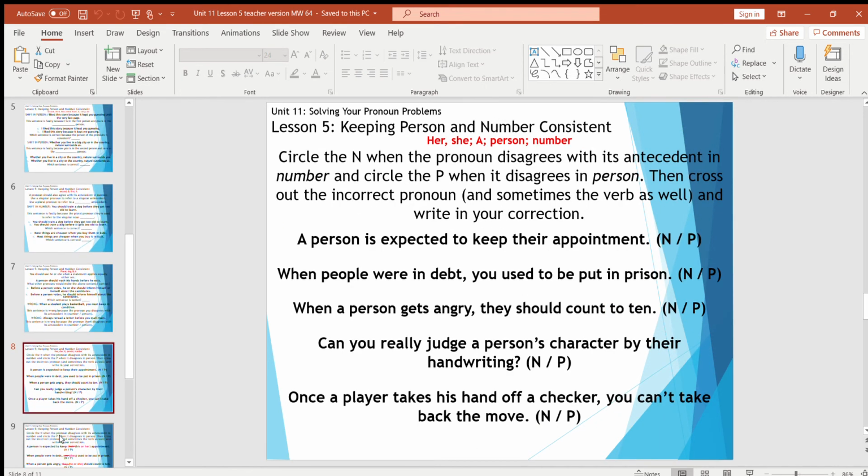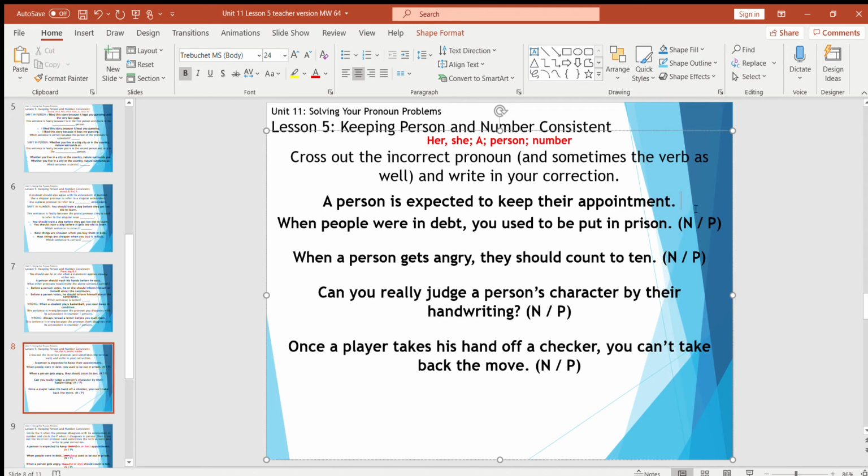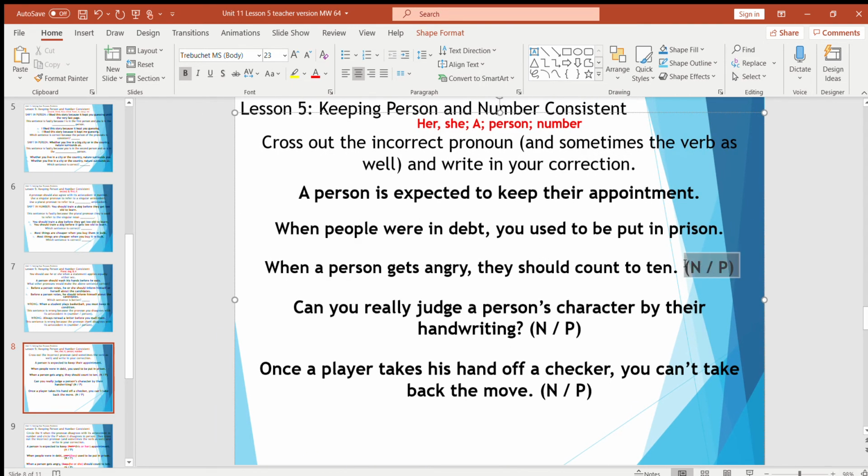Alright, now give me a second. I want to change this. How do I want to change it? How do I usually do it? Circle the N when the pronoun disagrees with the antecedent in number, and circle the P. I don't want to do that. We are just going to cross out the incorrect pronoun and write in your corrections. So forget this NP nonsense. Every year I always think, I should delete that. And then every year I never do.